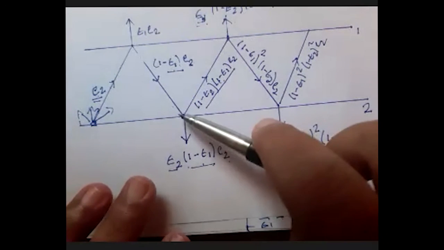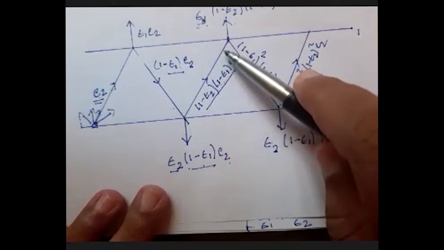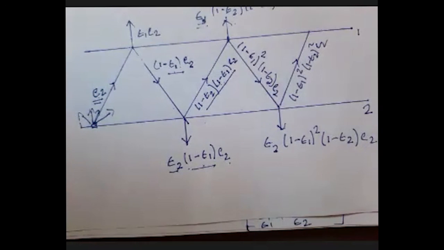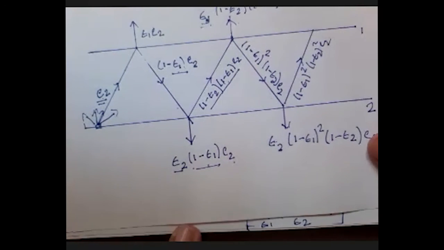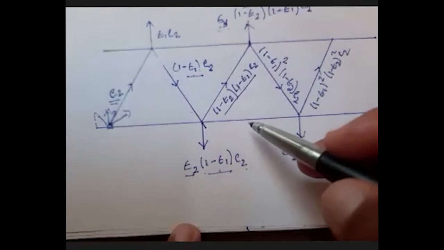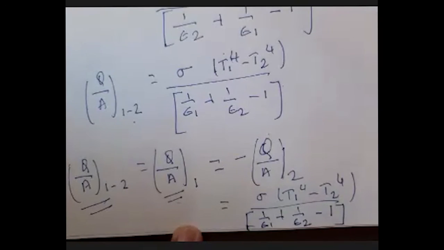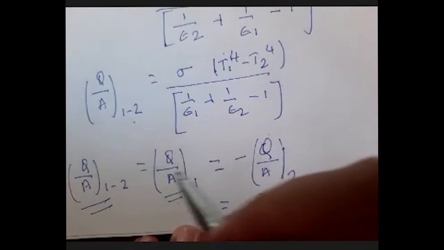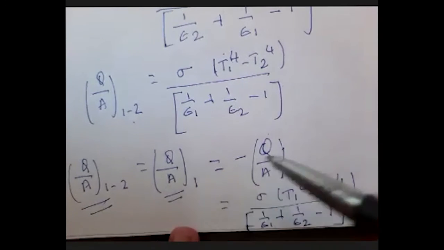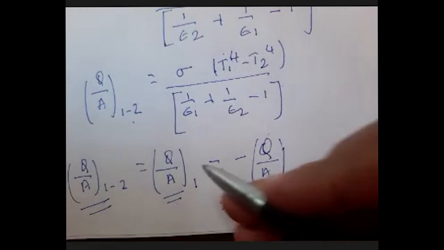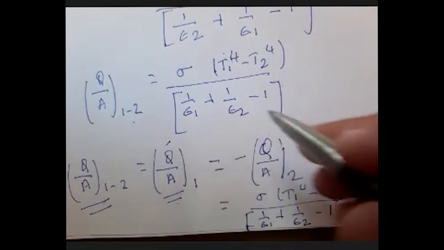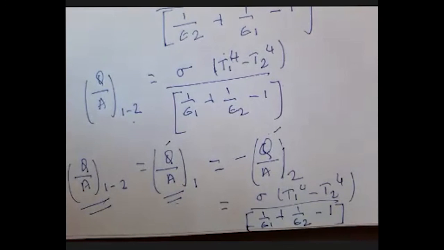So whatever amount of radiation comes out of surface 1, at steady state, is absorbed by surface 2. So it will be the negative sign of the same. When we consider it from surface 1 and from surface 2, for equilibrium we need to have the same answer. So what is emitted from surface 1 will be equal to that of surface 2.